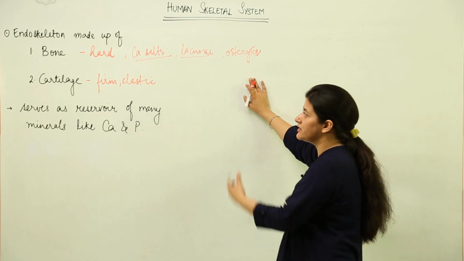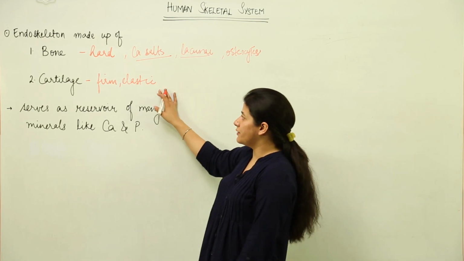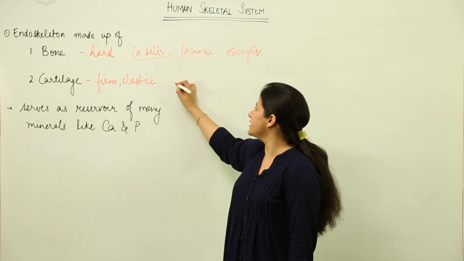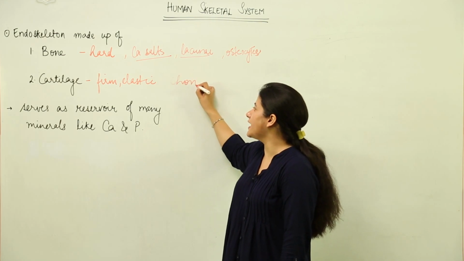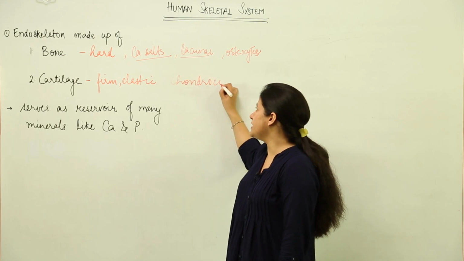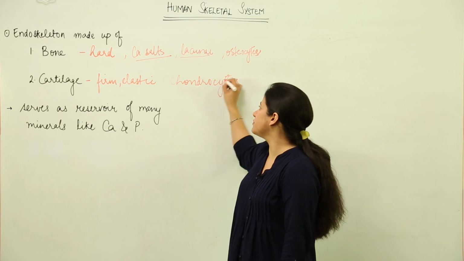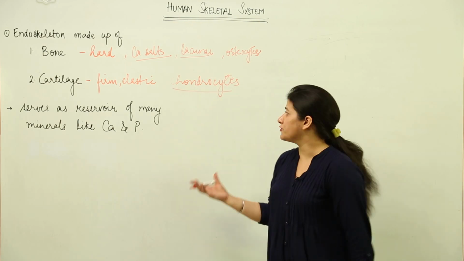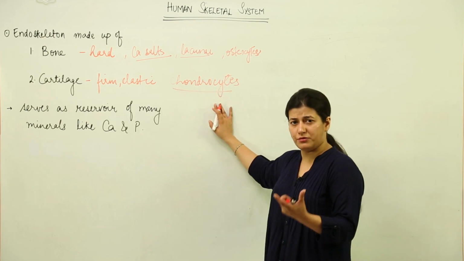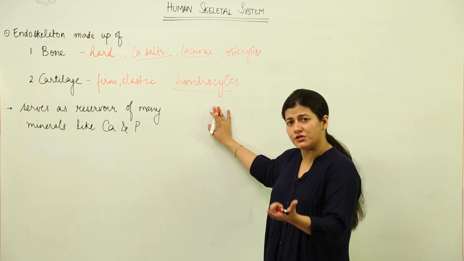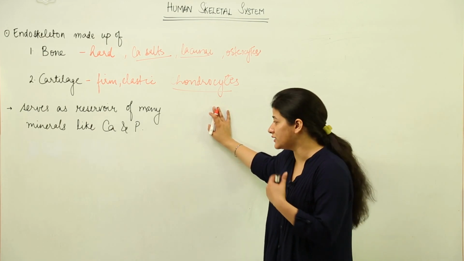In the case of cartilage, the lacunae are present, but instead of osteocytes you are going to find chondrocytes, and the ground substance would be a little bit softer because it is made up of chondrin, a different type of protein. So, this is a brief recall of what bone and cartilage are.